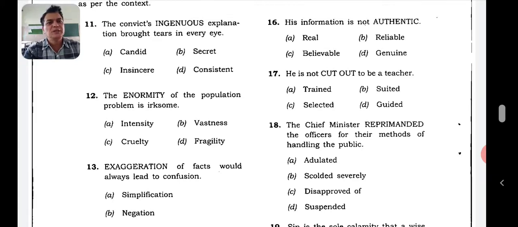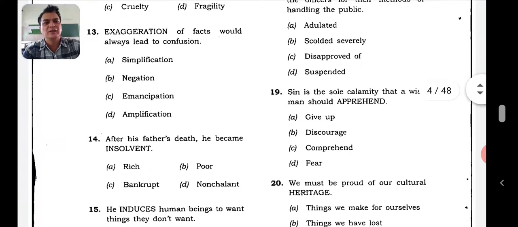The chief minister reprimanded the officers for their methods of handling the public. Reprimand. You'll be confused with B and C, scolded and disapproved. Now the chief minister, he has not disapproved the method, but what he is doing, he is scolding them. So more appropriate for reprimand will be scold. When scold is given that option, you can always go for scold. Okay, let's go to 19th one and 20th.